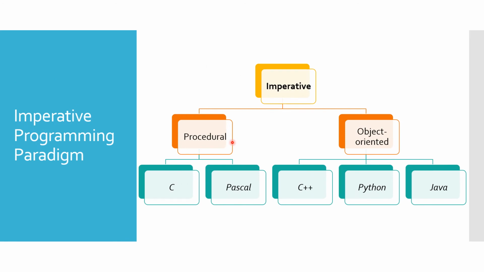We have briefly explained declarative programming paradigm. Let's move on to imperative programming paradigm. There are also two main types, procedural and object-oriented. C and Pascal are examples of procedural programming languages. Both C++ and Python are considered multi-paradigm because the programs can be written in procedural and object-oriented programming style. What do we mean by that?